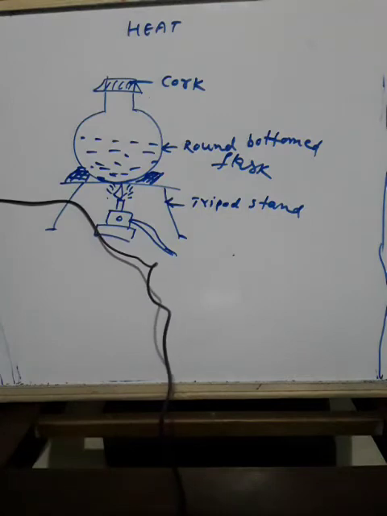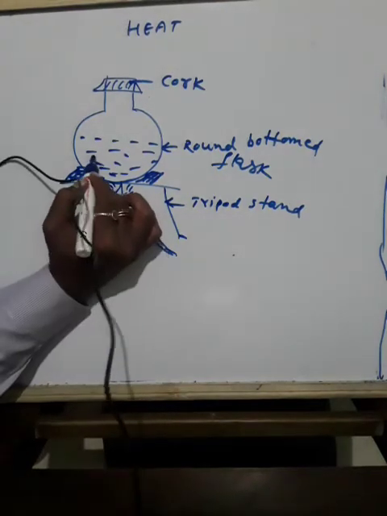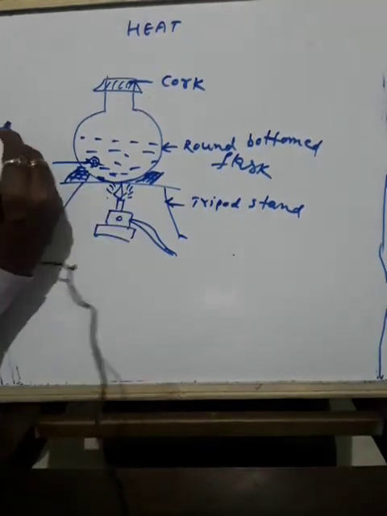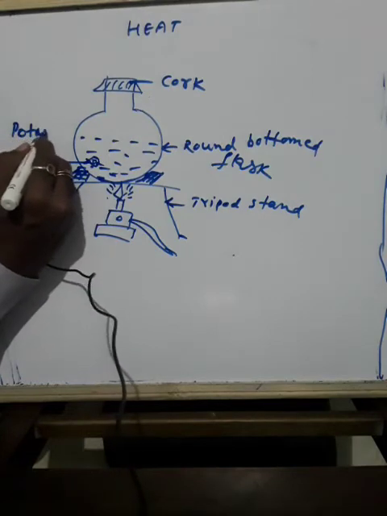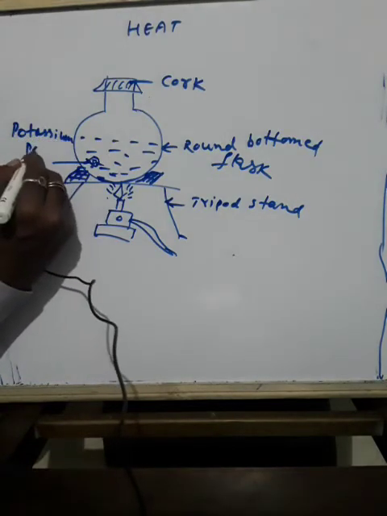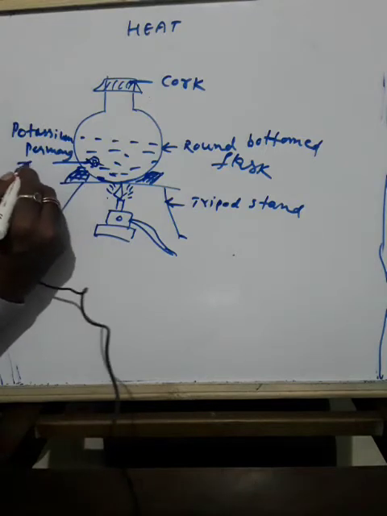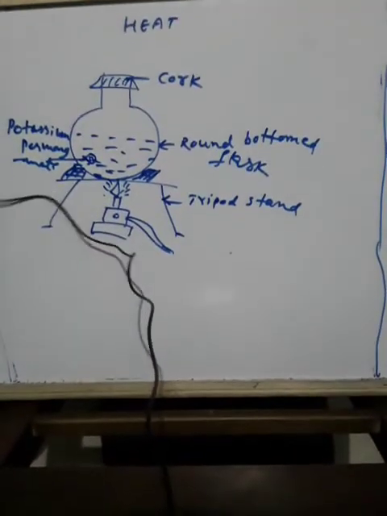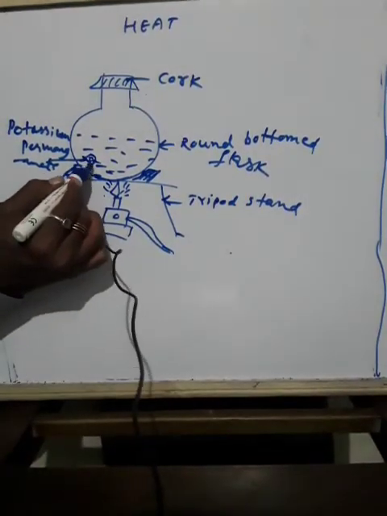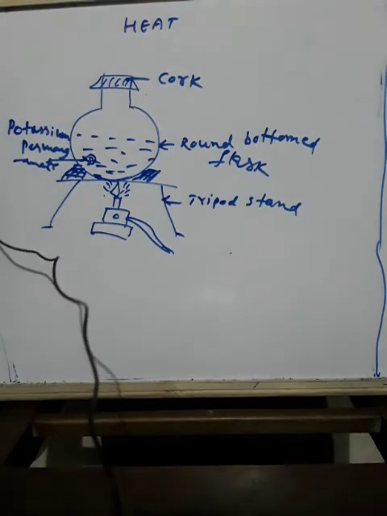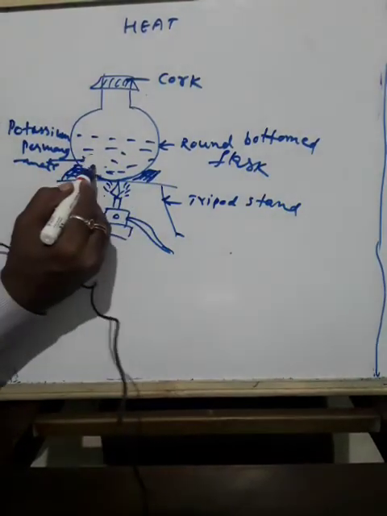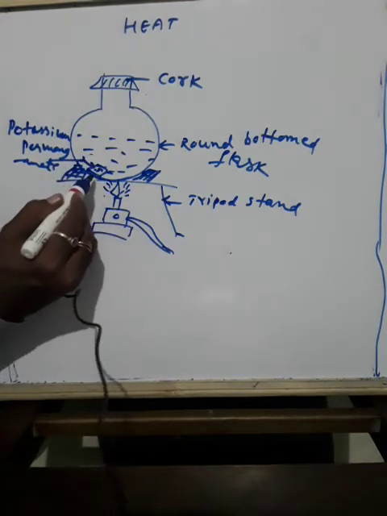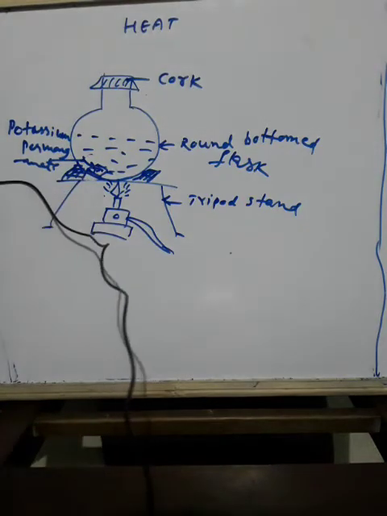Place a crystal of potassium permanganate. You take a small piece of potassium permanganate, it is a chemical. You keep it at the bottom of the flask. So at the bottom of the flask you have kept potassium permanganate.